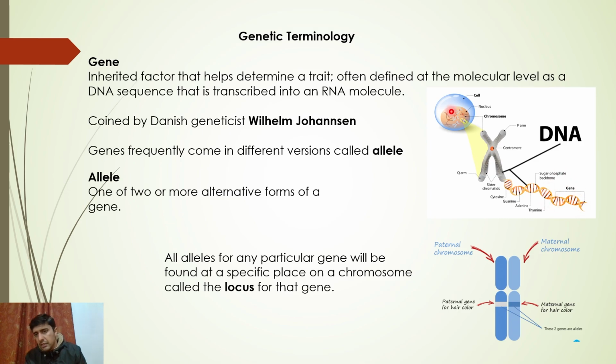So this is a beautiful little context that I have given you. Gene is an inherited factor that determines a trait. As you saw in the previous slides, there were flower color, seed color, seed shape, plant height. Who controls that actually? Who determines the trait? It is these genes that determine it. So this term was initially coined by William Johannsen, a Danish geneticist. So this is how we define a gene.